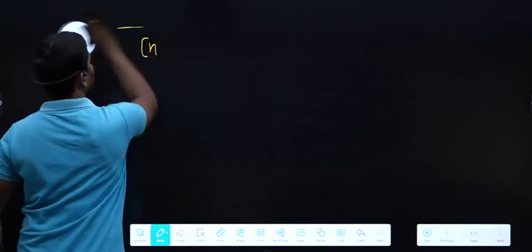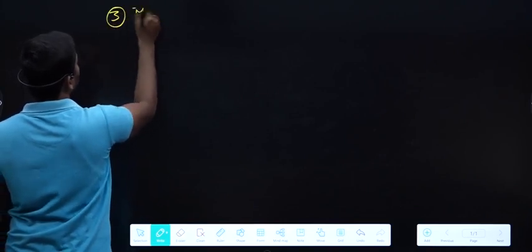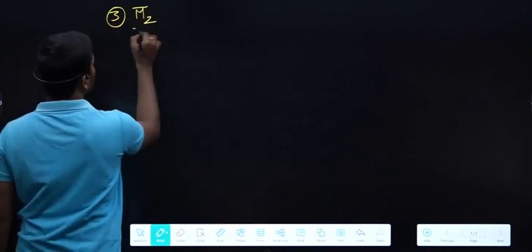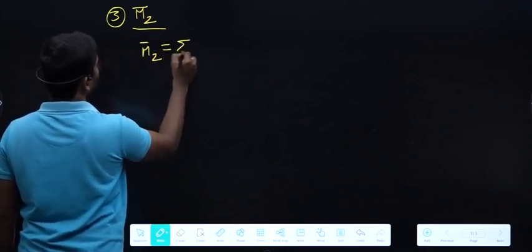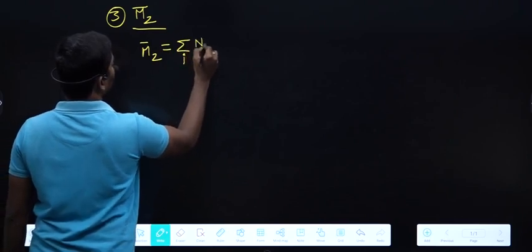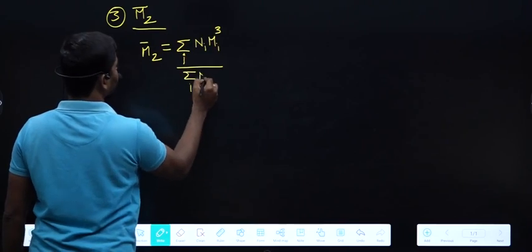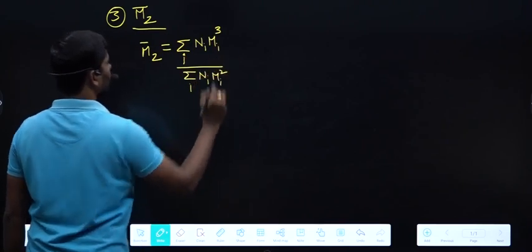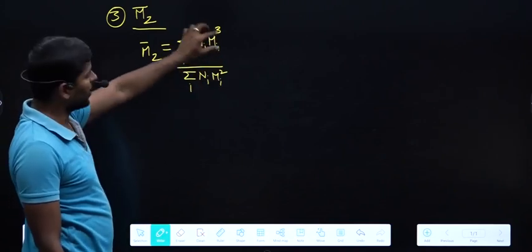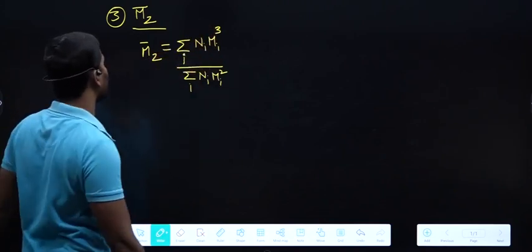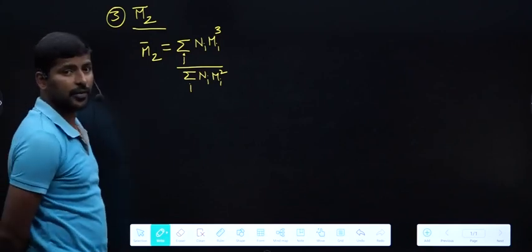Before that, the third average molar mass, that is Mz bar. Okay, the formula for Mz bar is summation over i, now you add one more Mi in the numerator and denominator. Previously we got Σ Ni Mi² over Σ Ni Mi for Mw bar. Now you add one more Mi in the numerator and denominator, that is Mz bar, and it is called the z average molar mass.